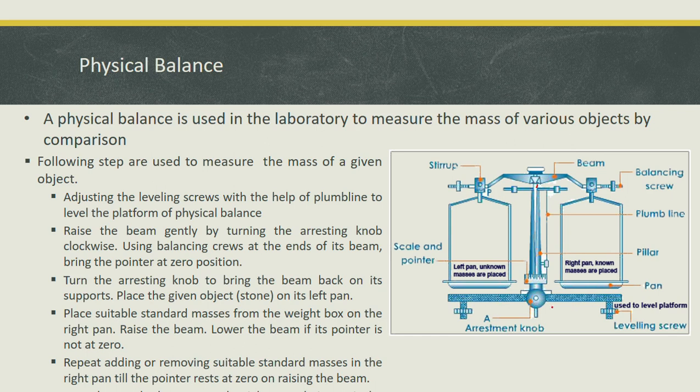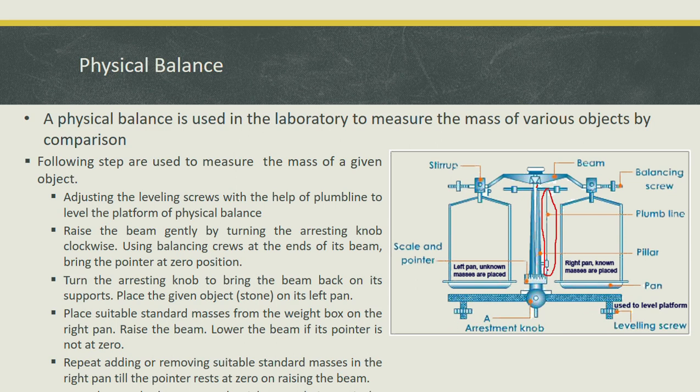Similarly, after balancing, you make sure that it is on a smooth horizontal surface by looking at this plumb line. If the plumb line is in a straight vertical direction, then it means that your physical balance is on a smooth horizontal surface.